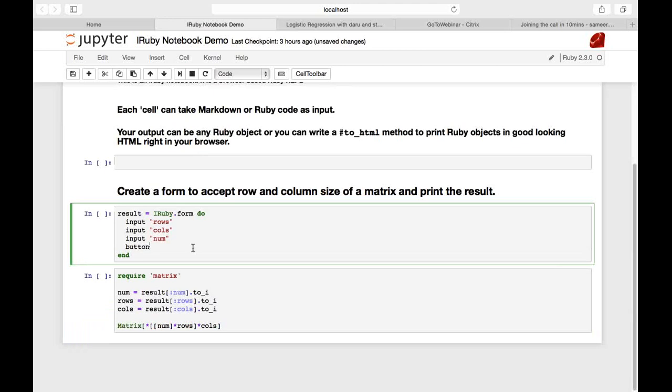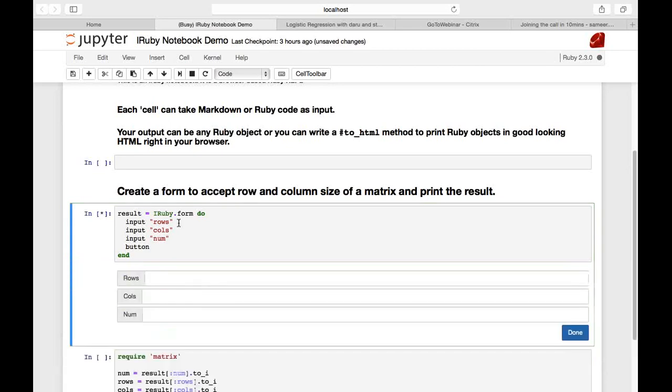In this cell over here, I want to get some input from the user and use it as input into this Ruby script. In order to make this process easier, the best thing to do would be to use a form. So now let's put in the number of rows of a matrix.